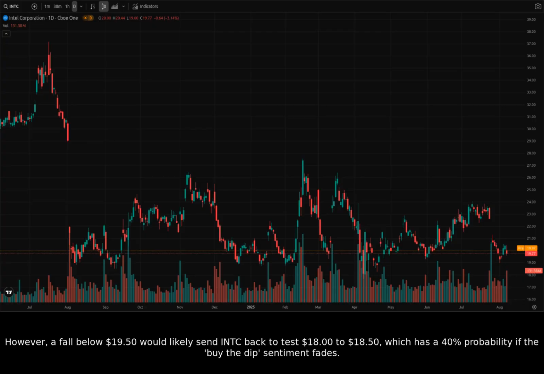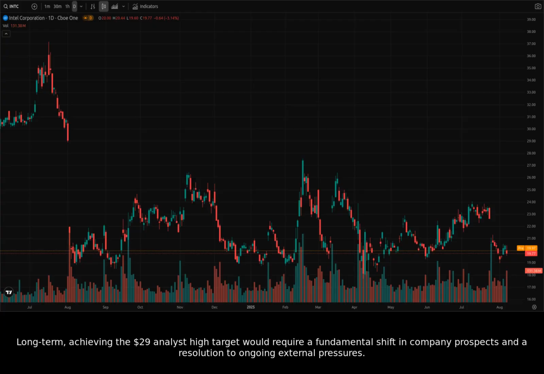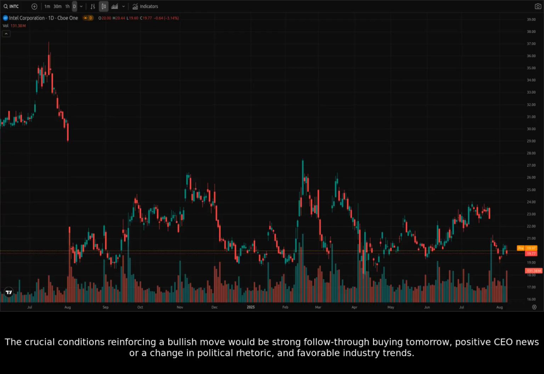However, a fall below $19.50 would likely send Intel back to test $18 to $18.50, which has a 40% probability if the buy the dip sentiment fades. Long term, achieving the $29 analyst high target would require a fundamental shift in company prospects and a resolution to ongoing external pressures. The crucial conditions reinforcing a bullish move would be strong follow-through buying tomorrow, positive CEO news, or a change in political rhetoric and favorable industry trends.